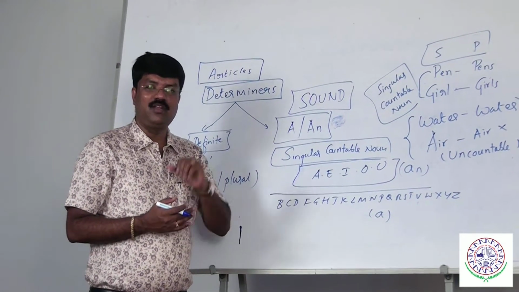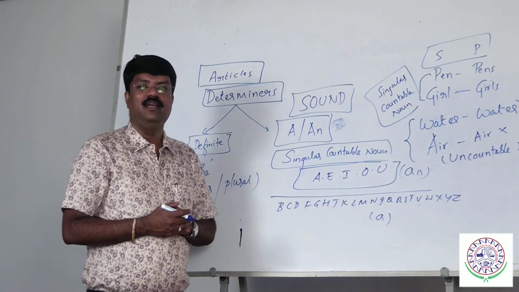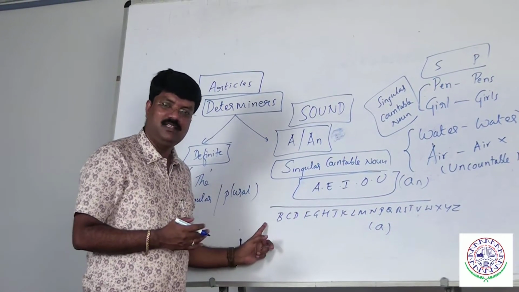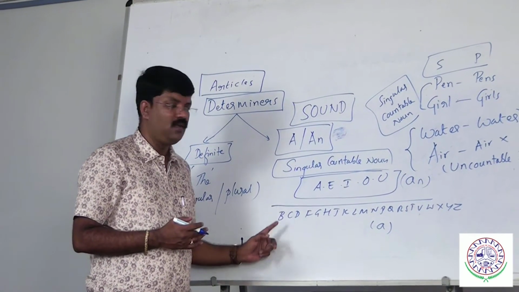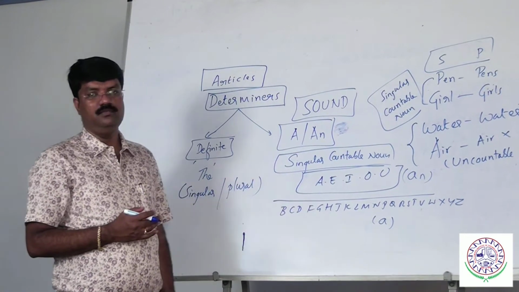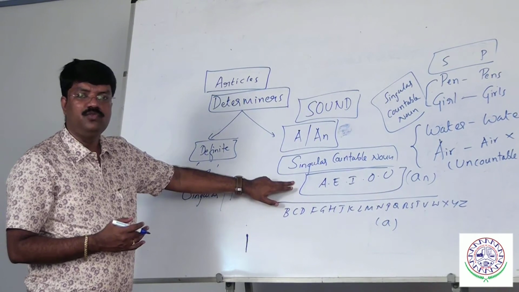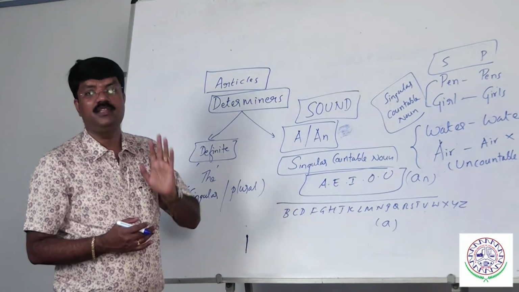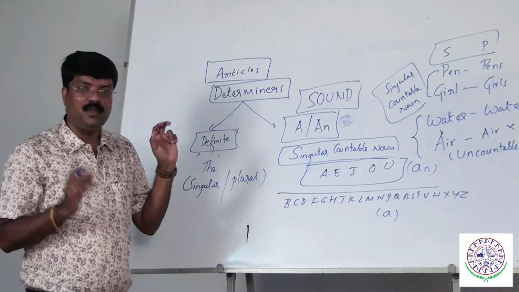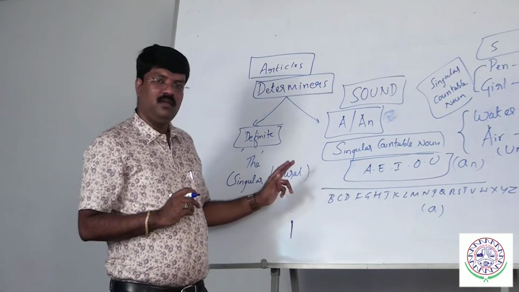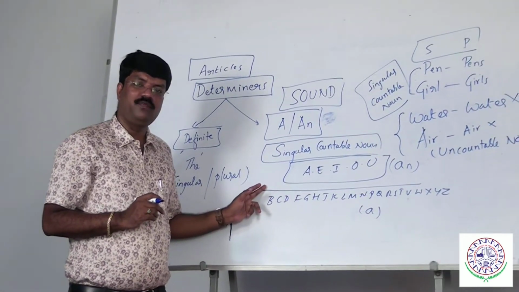B, C, you are biting the palate. D, F, G, H. These are the consonants. Vowels and consonants. So what the rule says: a/an should be used before a vowel beginning sound with a singular countable noun. I am repeating, I am highlighting again. We go with our teacher, our school of thought.